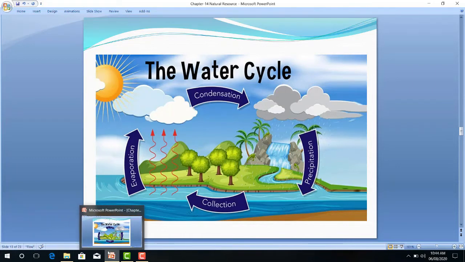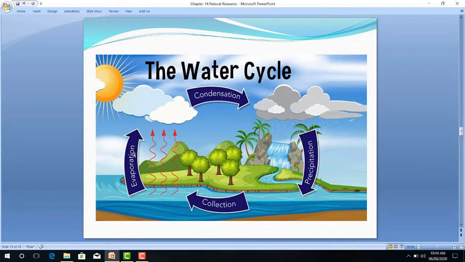Now water vapor rises up and goes into the atmosphere. Because of strong sunlight, this water is converted into water vapor and goes into the atmosphere. Plants absorb water for photosynthesis. Plants lose water through transpiration, which goes into the atmosphere.